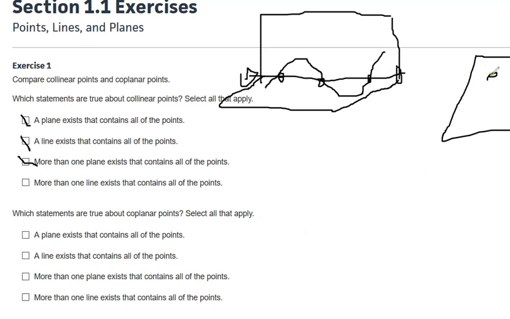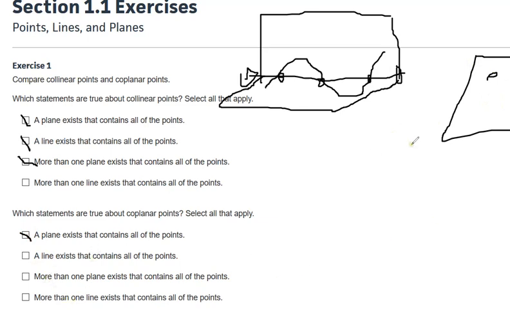Coplanar points. So now we have these guys. They're all in the same plane. Like imagine these are 3 things that are on the floor. There's a plane that contains all of these points. Yeah, the floor is the plane that contains those 3 things. A line exists that contains them all? Nope, not necessarily.